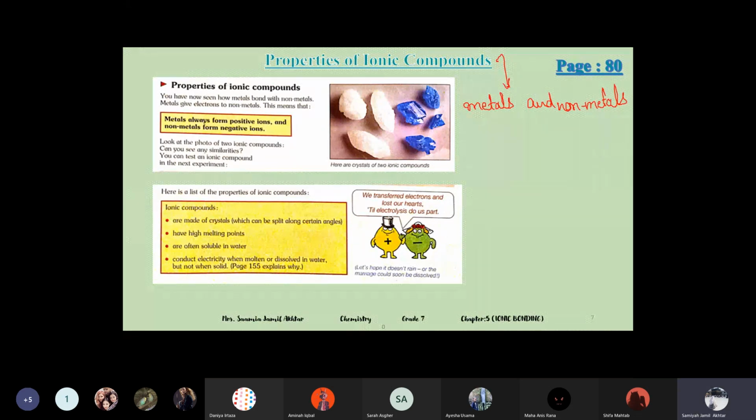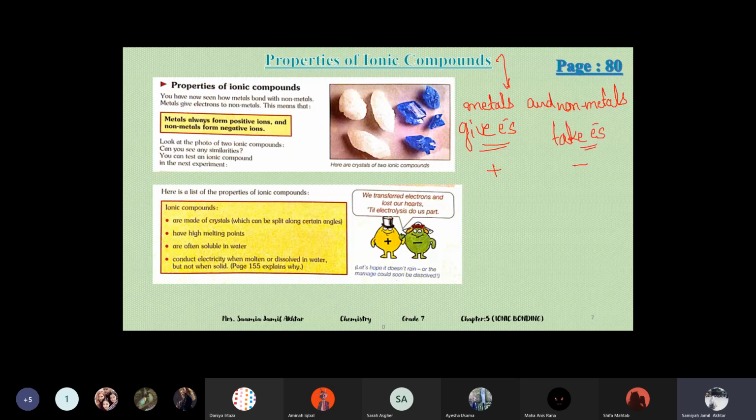If the bond is between metals and non-metals, it means that it's an ionic compound. Metals always give electrons, and after giving the electrons, they become positive. Non-metals take the electrons, and after taking the electrons, they become negative.